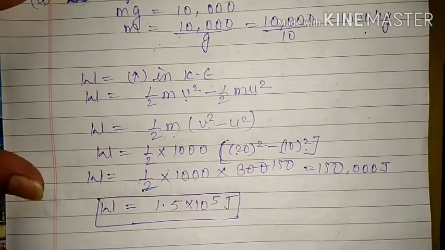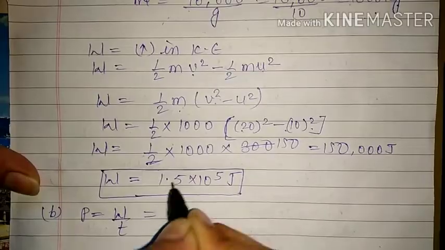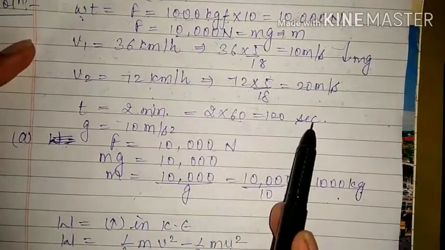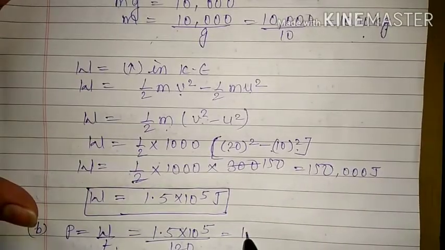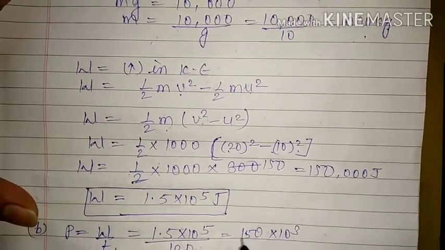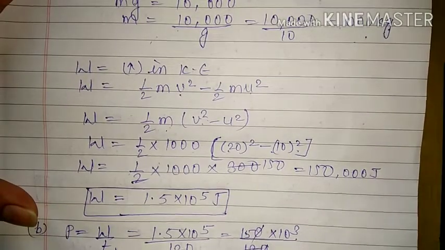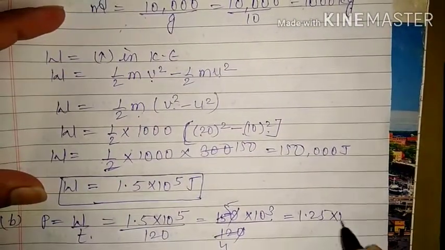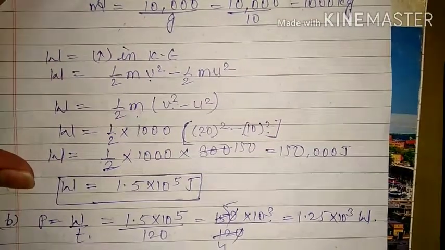Now we have to calculate power, and we know that power is equal to work done upon time. So work done is 1.5 into 10 raised to power 5 upon time. Time is this in seconds. We will take time in seconds, that is 120. If we take 150 once, then 120 will cancel out, and it will be 4, it will be 5, and then it will be 1.25 into 10 raised to power 3, and the unit of power is watt. So this is our next solution.